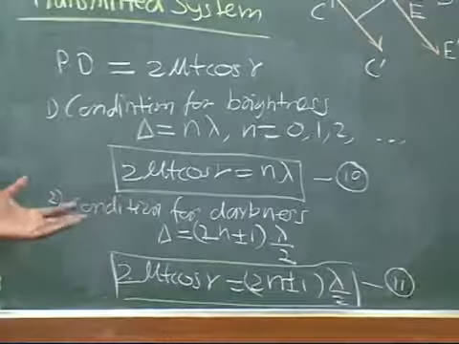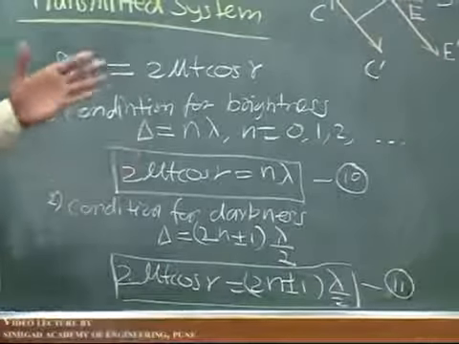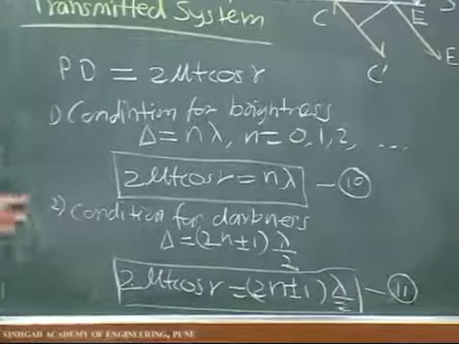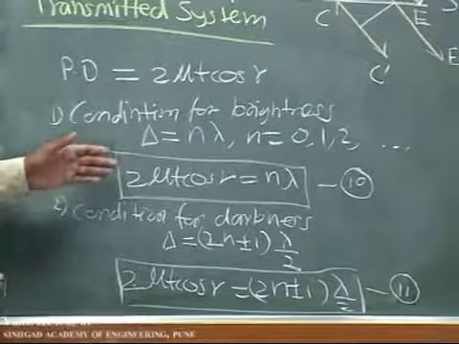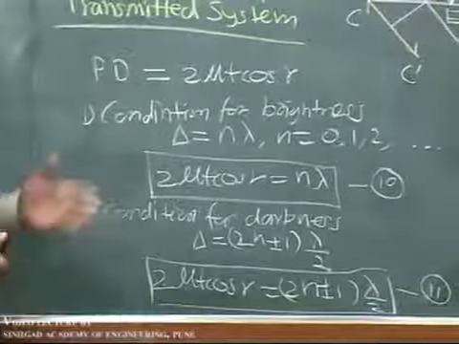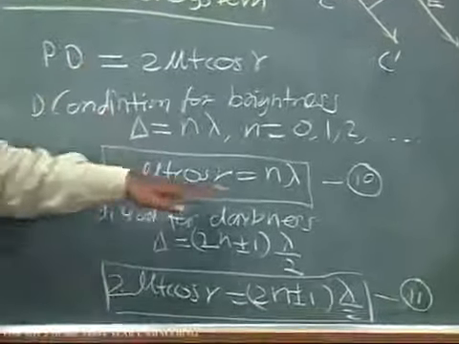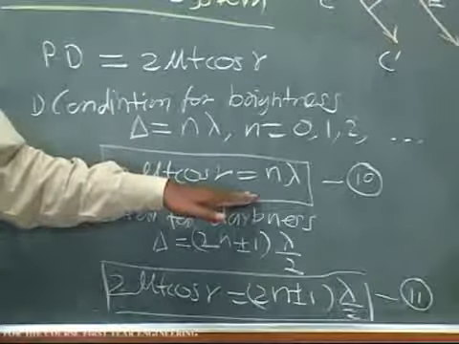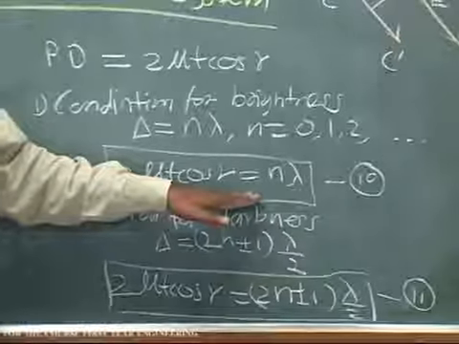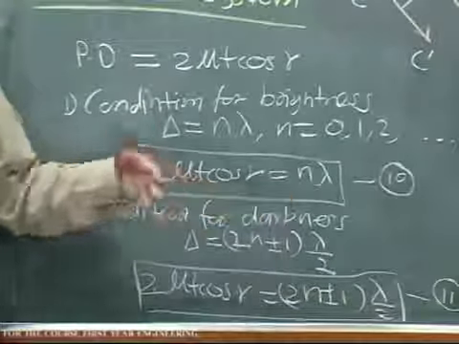Now comparing these equations for the transmitted and the reflected system, you will find that both the conditions are exactly opposite. Meaning, for brightness in the transmitted system we have got this equation. The same equation we will get for the reflected system for darkness, and vice versa.